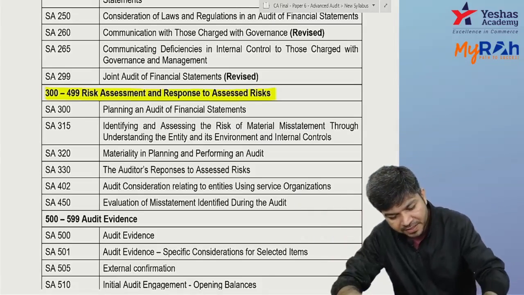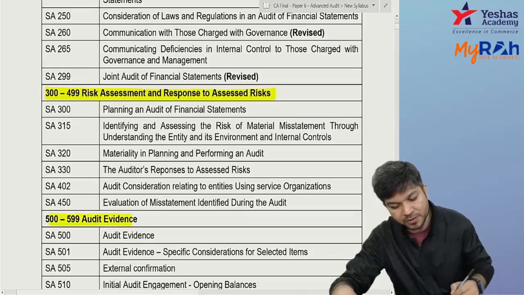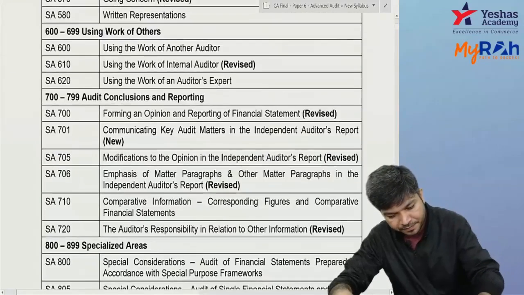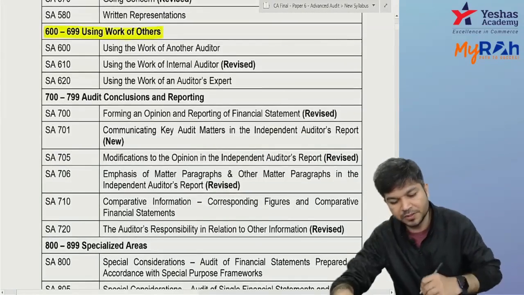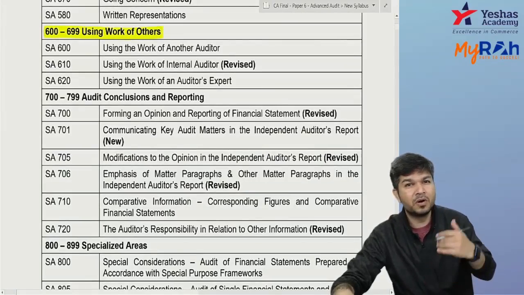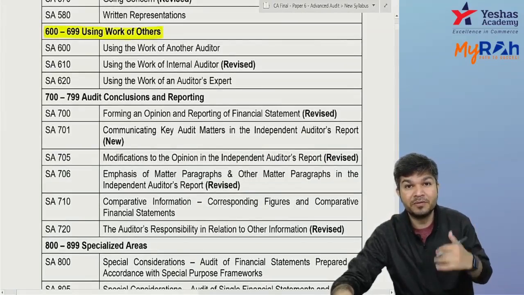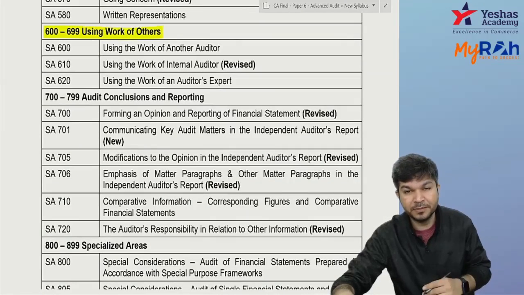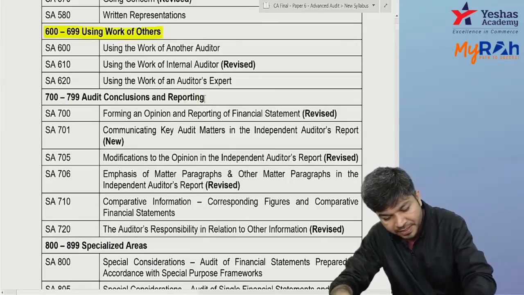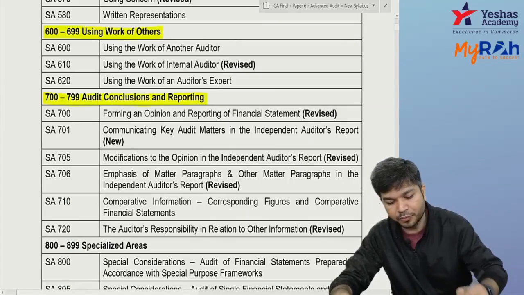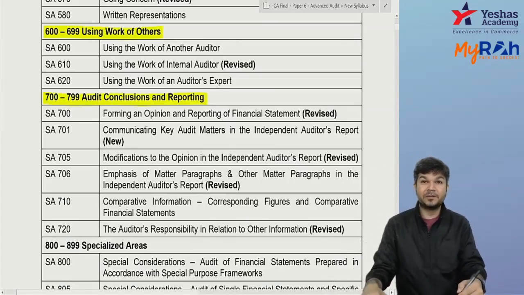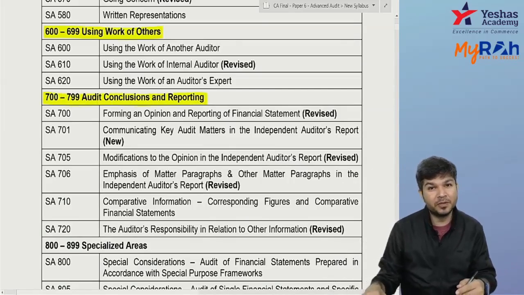Achha, 500 series is on audit evidence. 600 series is using the work performed by others. 600 is using the work performed by others, using the work of expert, using the work of internal auditor, using the work of branch auditor. That's coming over here. 700 to 799 is audit conclusion and reporting.